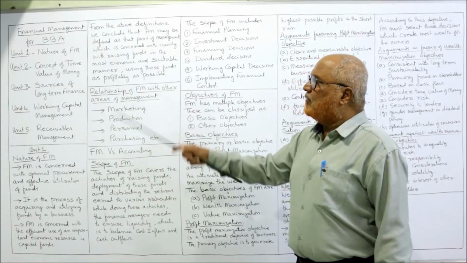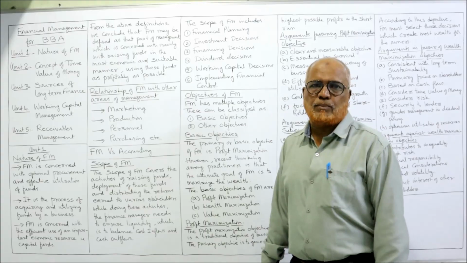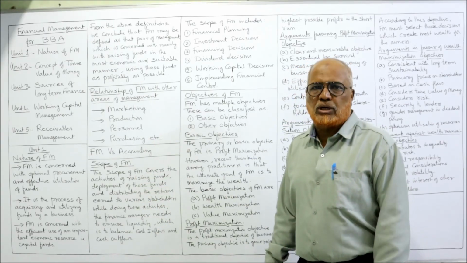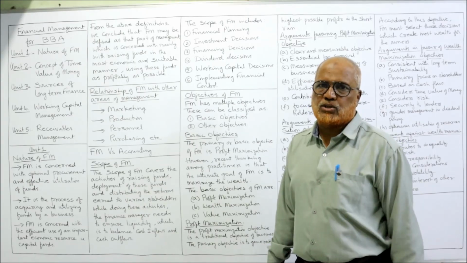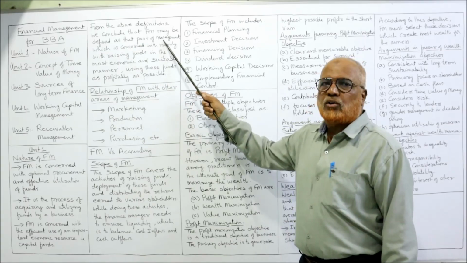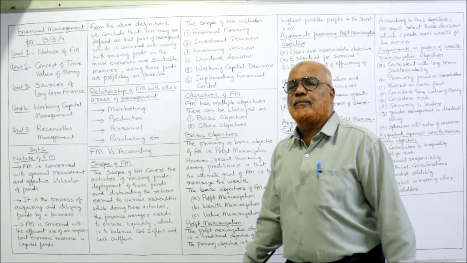Now, from the above definitions, different authors have given different definitions to the term financial management. From all these definitions, we come to a conclusion. What is the conclusion? Financial management is defined as that part of management which is concerned with mainly raising of funds.